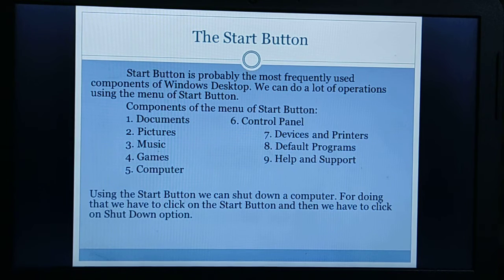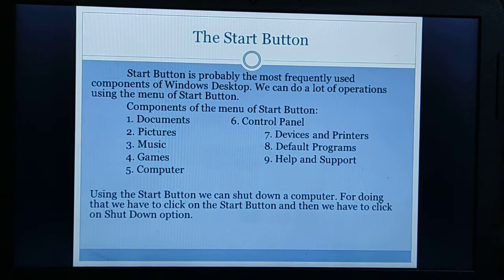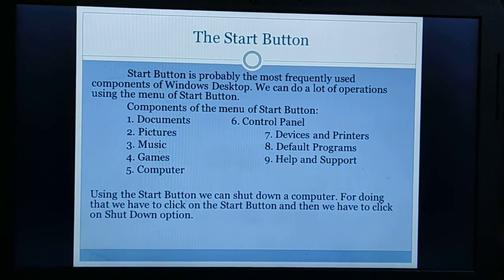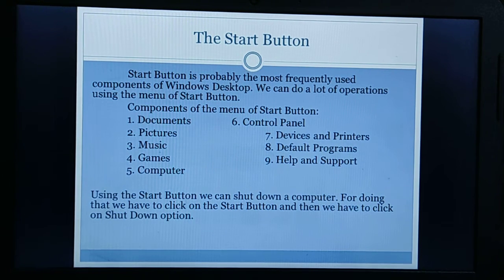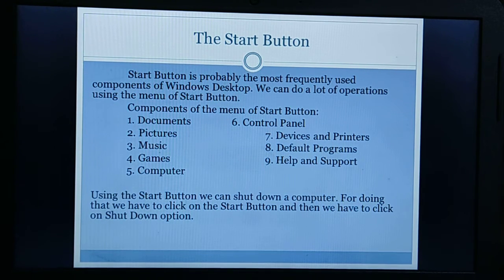Using the start button we can also shut down the computer. So how can we shut down the computer? For doing that we have to click on the start button and then click on the shut down option. After clicking the shut down option the system gets shut down. So these are the components and the function of the start button.